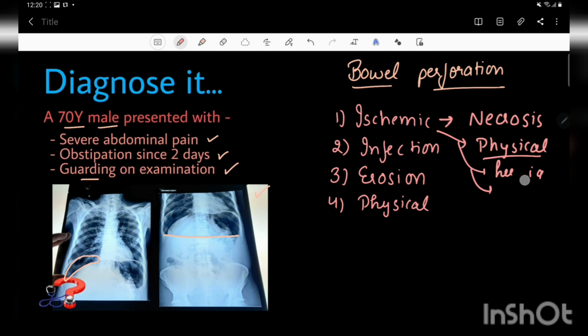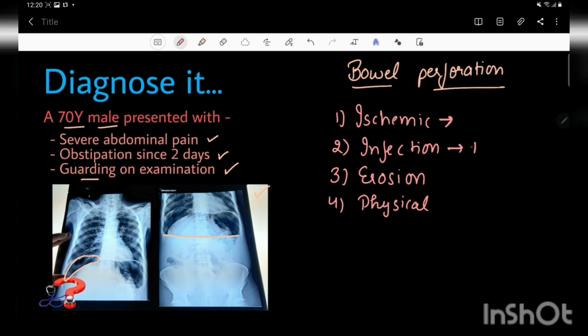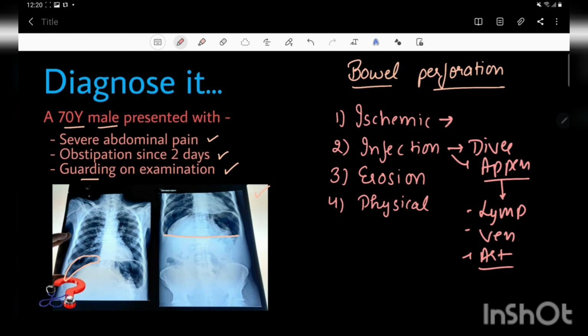Next one is infections. So in infection, the most common etiologies are diverticulitis and appendicitis. And what happens in appendicitis is that due to any fecolith, the appendix starts getting dilated due to the secretion of mucus inside it, and due to that dilatation, firstly the lymphatic supply gets obstructed, then the venous supply, and then the arterial supply, due to the increase in pressure inside the appendix. This leads to the compromise of the blood supply to the appendix, and then may lead to the perforation.